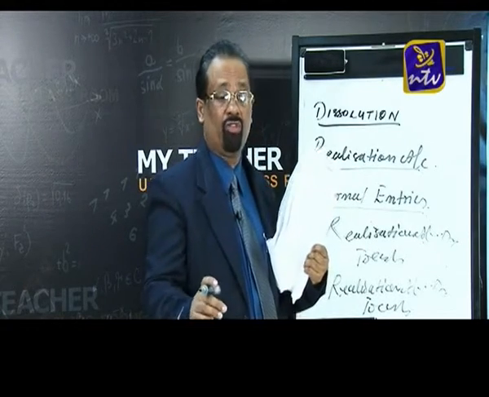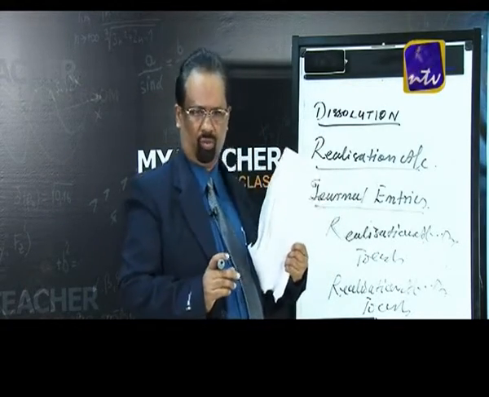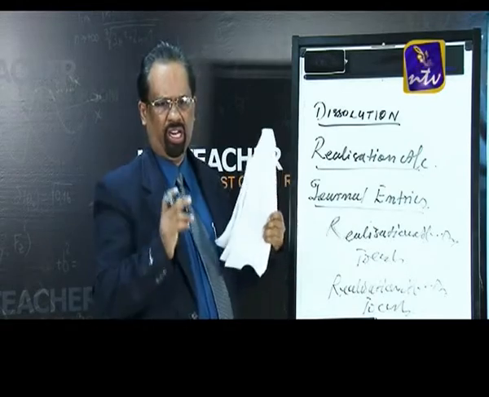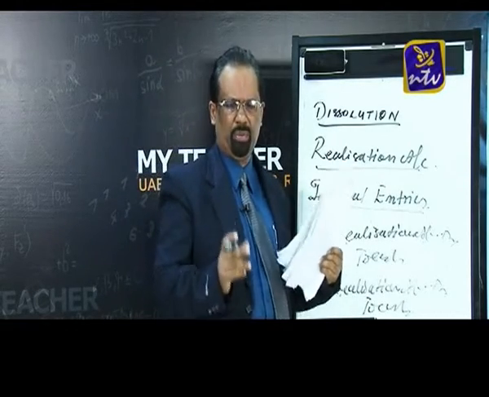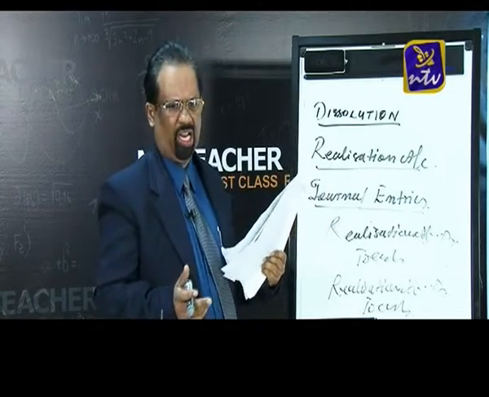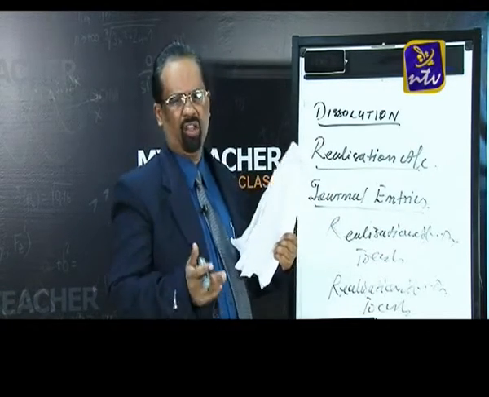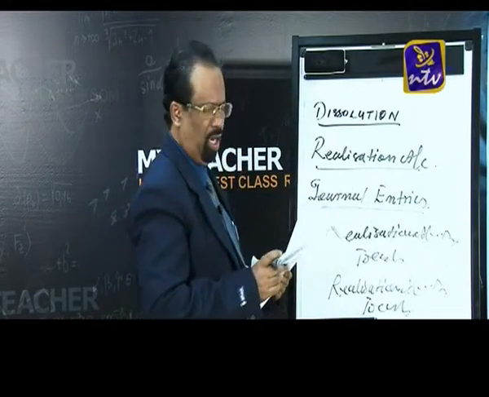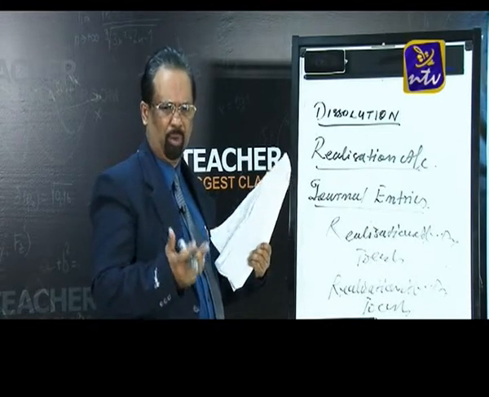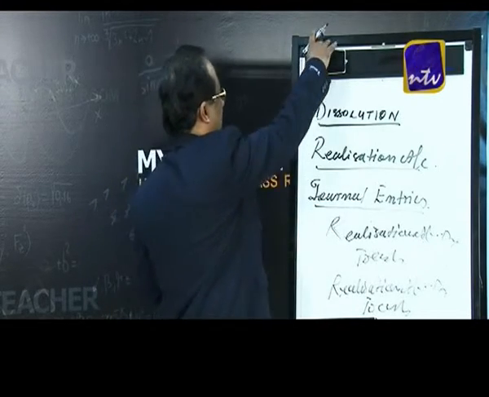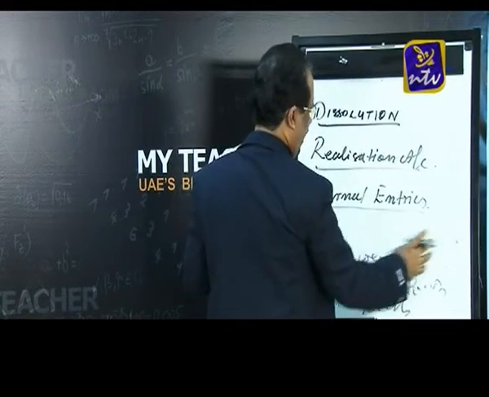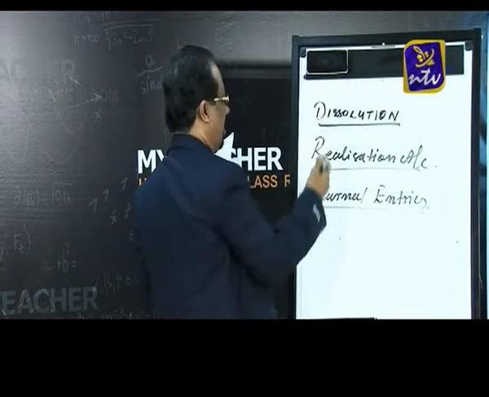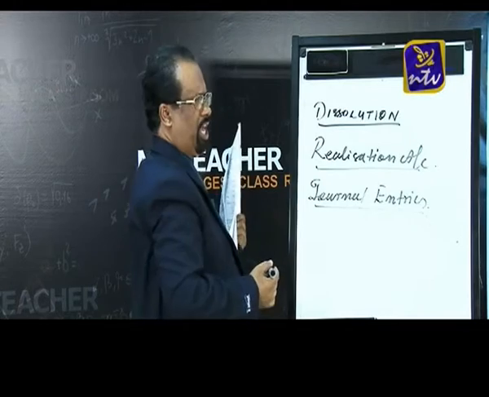Then afterwards, after passing all these entries, we are making the realization account. If the credit total is more than the debit total, we are getting a profit, and if the debit total is more than the credit total, we are meeting a loss. So if it is a profit, we are transferring it to the partner's capital account by passing a journal entry: realization account debtor to partner's capital account.